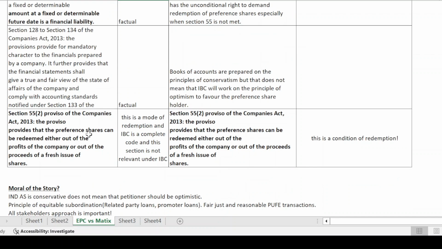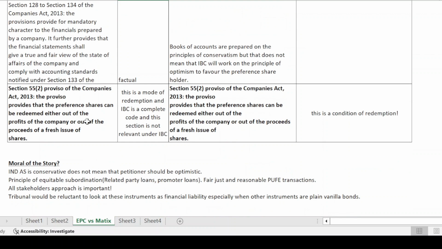And as far as section 55 of the Companies Act is concerned, it says that the preference shares can be redeemed either out of the profits of the company or out of the proceeds of the fresh issue of shares. And therefore, the claim that is being made by the petitioner is that this is not a condition for redemption.